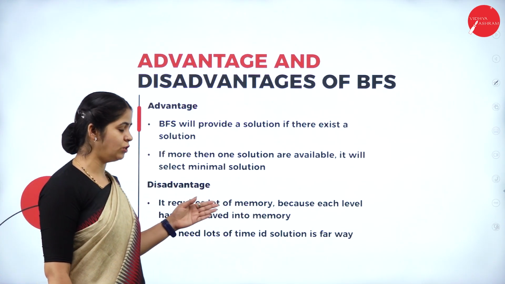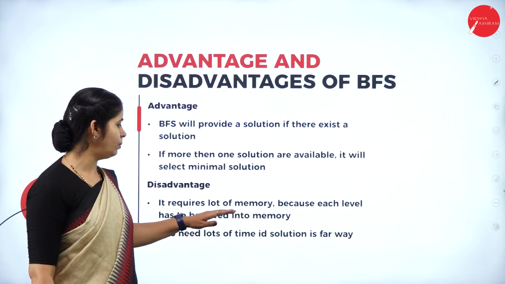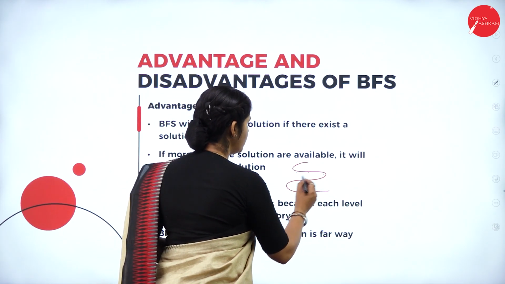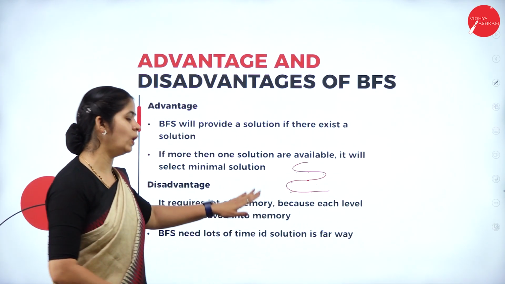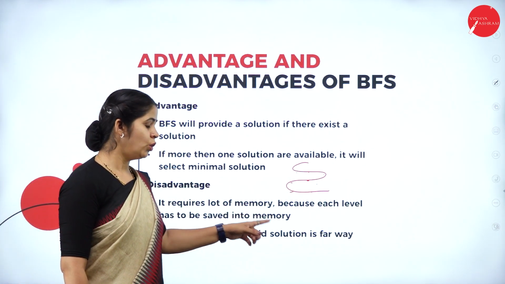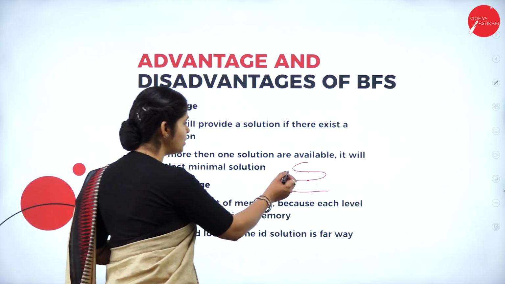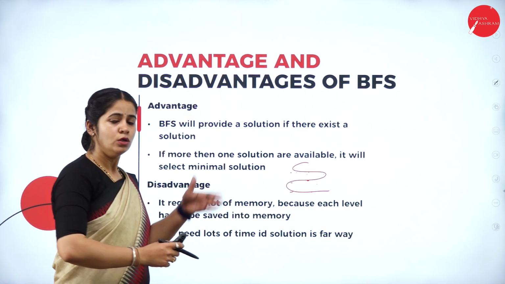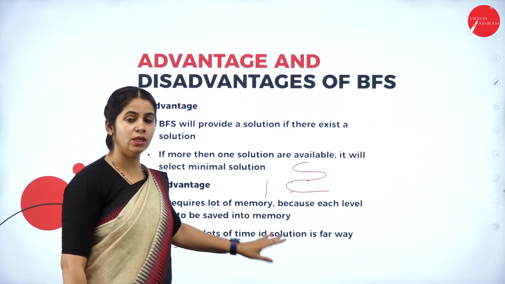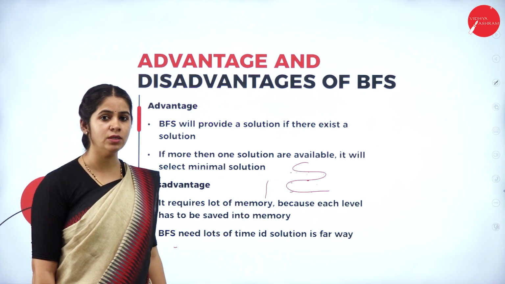What is the disadvantage of breadth first search? It requires a lot of memory because each level has to be saved in the memory. As it moves like this, each node has to be saved in the memory. That's why it requires a large amount of memory. BFS needs a lot of time for identifying the solution, because it has to visit each and every node, right? So that's why it requires a lot of memory as well as a lot of time to search for the particular element. So this is all about breadth first search.